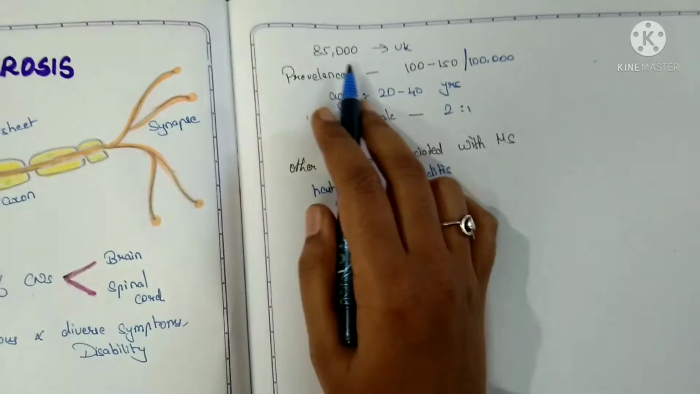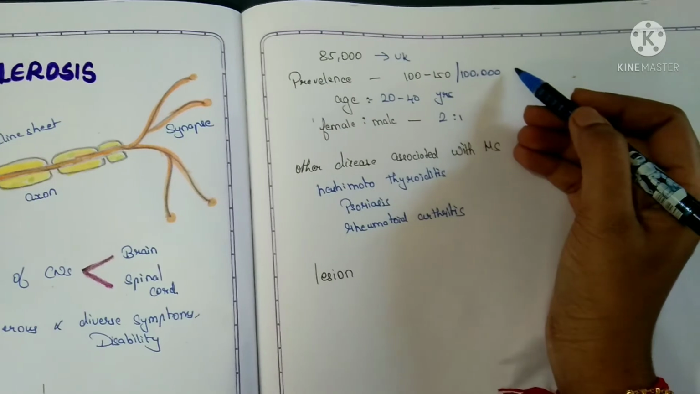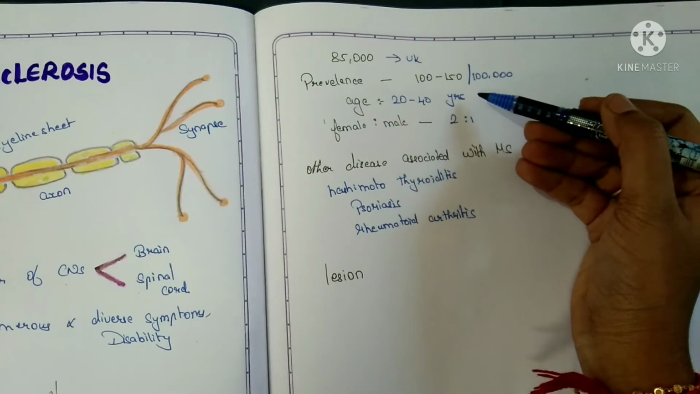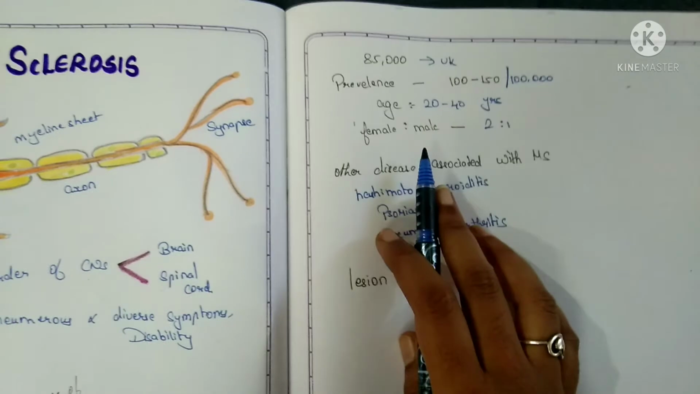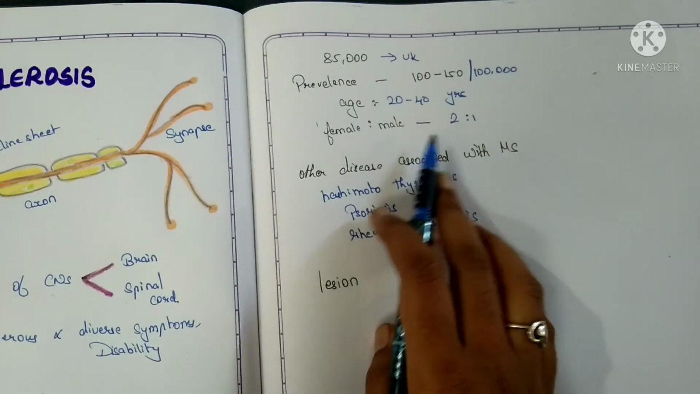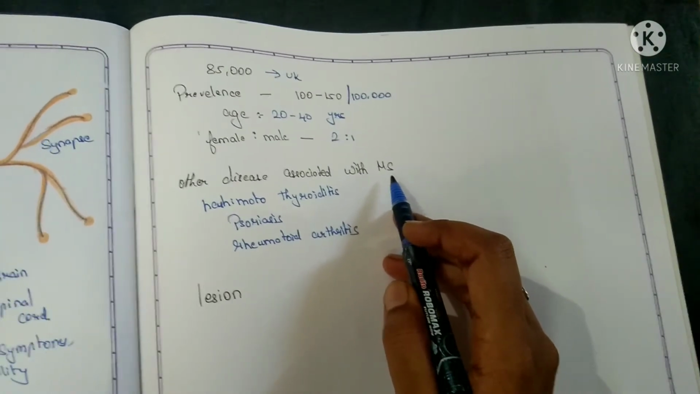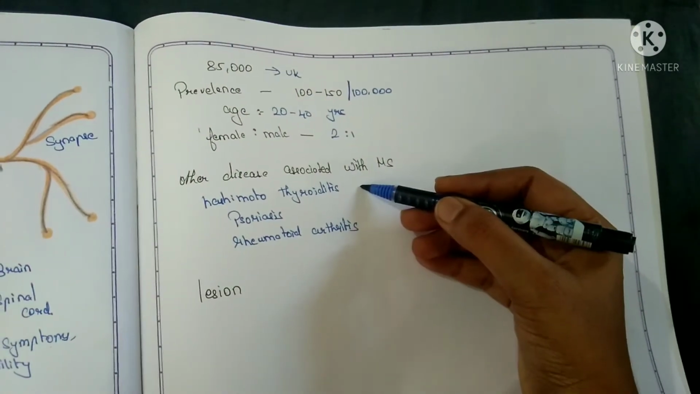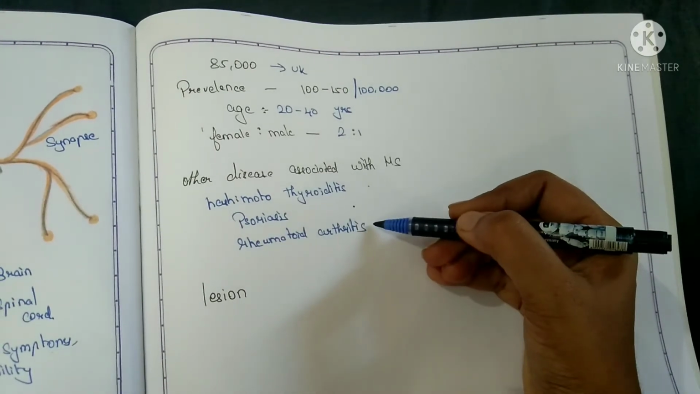In the UK, about 85,000 people are affected by multiple sclerosis, and in every 1 lakh people, about 100 to 150 people have multiple sclerosis. It is more typical in young adults of the age group 20 to 40 years. It is more common in females than in males, in the ratio of 2:1. Multiple sclerosis people are predisposed to autoimmune disorders. So, the other autoimmune disorders associated with multiple sclerosis are Hashimoto thyroiditis, then psoriasis, and rheumatoid arthritis.